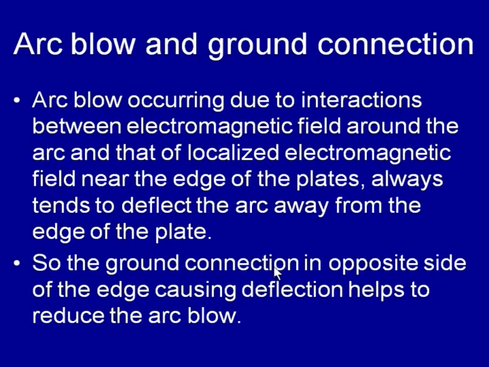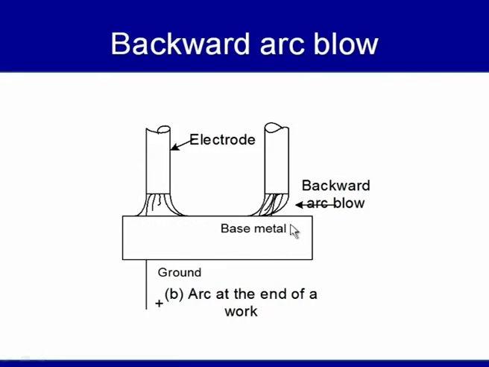So, the ground connection on the side opposite to the edge causing the deflection helps to reduce the arc blow. So, this is what happens: if localization is taking place in this zone near the edge during the welding, then the arc tends to deflect away from the edges of the plates.